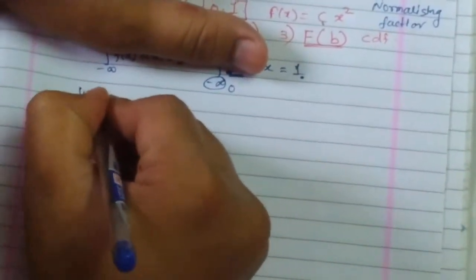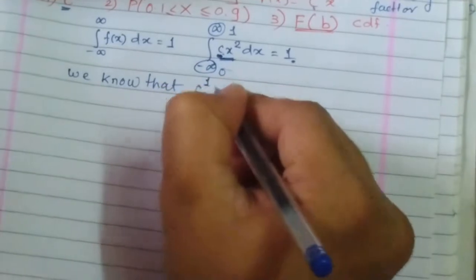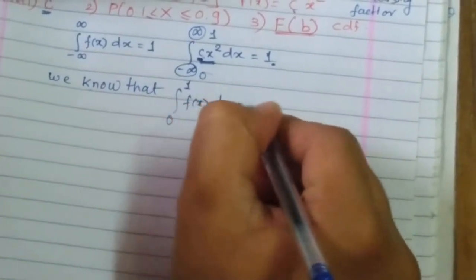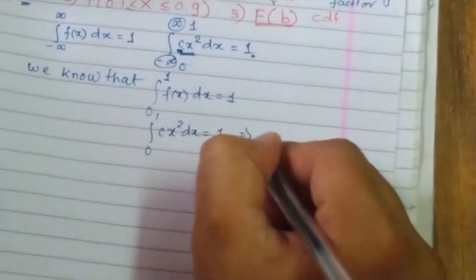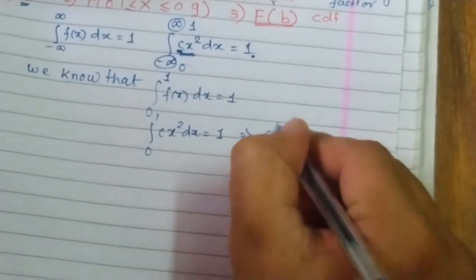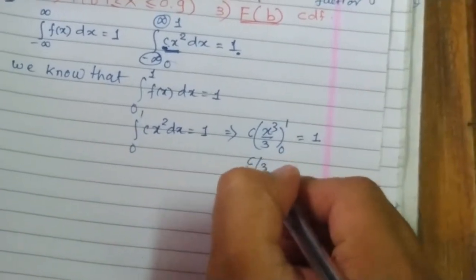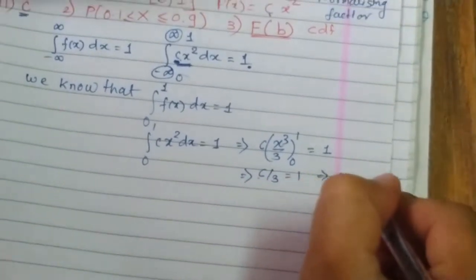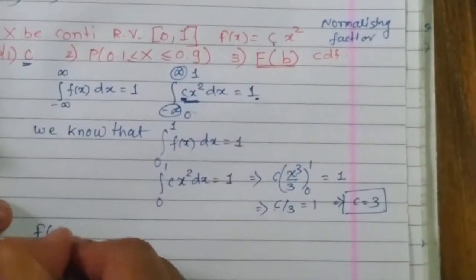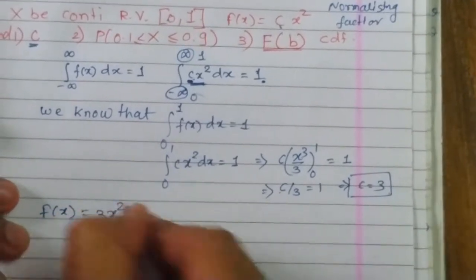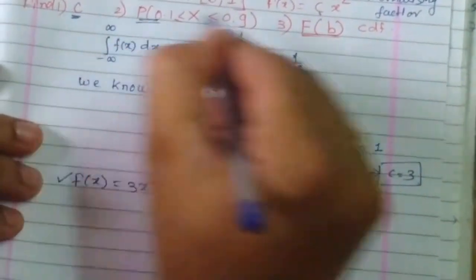So to find c, I will restrict the range here. Integration from 0 to 1 of f of x dx is 1. So the integration from 0 to 1 of c x square dx is equal to 1. This implies c outside, x cube by 3 with limits from 0 to 1, is equal to 1. That gives c by 3 is equal to 1, which implies c is equal to 3. So the value of our normalizing factor is 3. Now my probability density function becomes f of x is equal to 3x square in the interval 0 to 1. Using this probability density function, I have to find these two values.